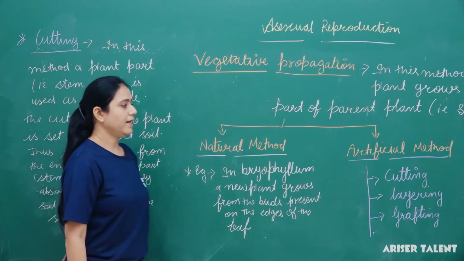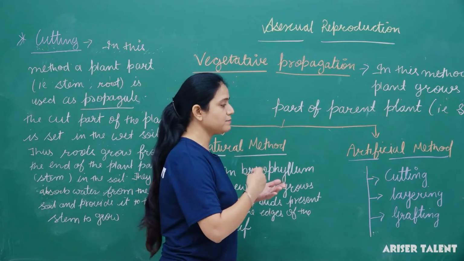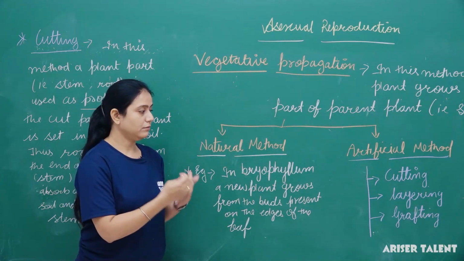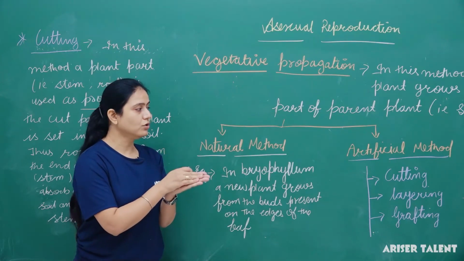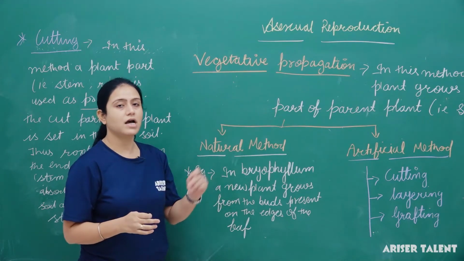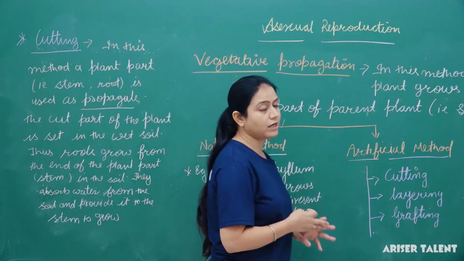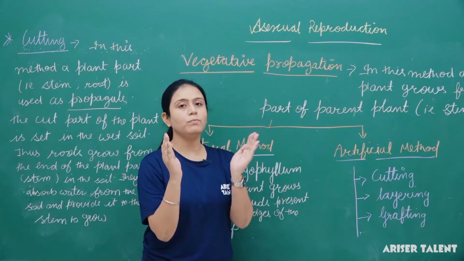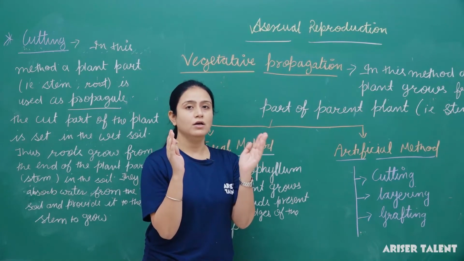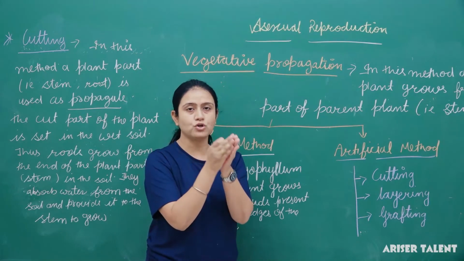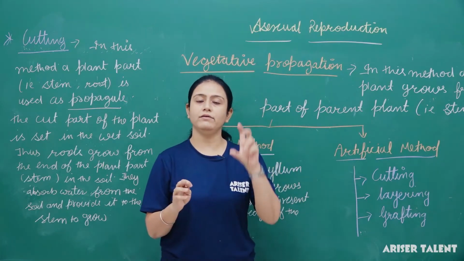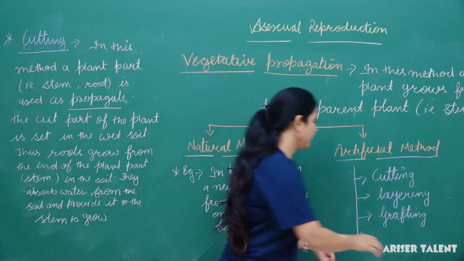Next is layering. What happens in this method? In this method, roots are emerged on the stem and then they start growing. If we talk about grafting, what happens in grafting? Actually, in grafting, two different parts of the plant are joined together in such a way that they form a new plant.